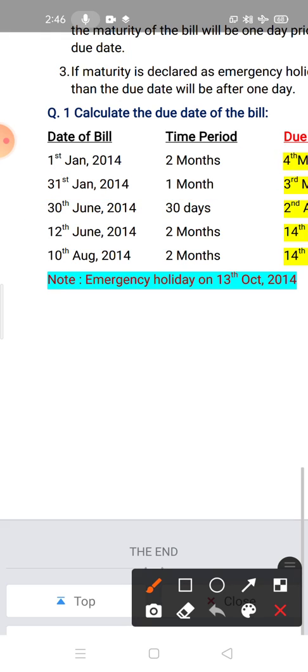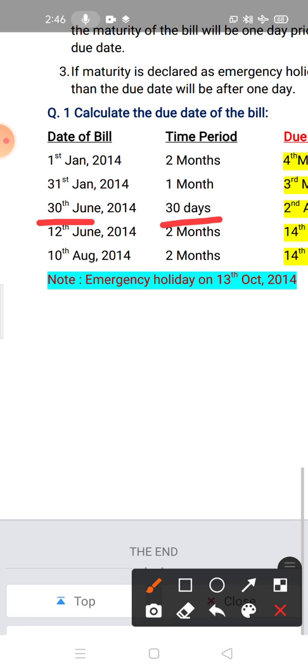Now the next is 30 June after 30 days. See children, in months you have to take the complete month, but here 30 days doesn't mean you have to take 1 month, which will be of 30 days or 31 days. If the time period is given in days, then you have to count the number of days. So after 30 June you have to take 30 days.